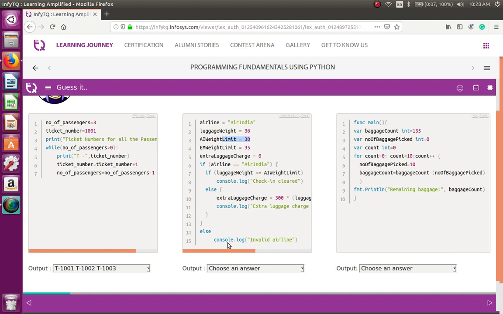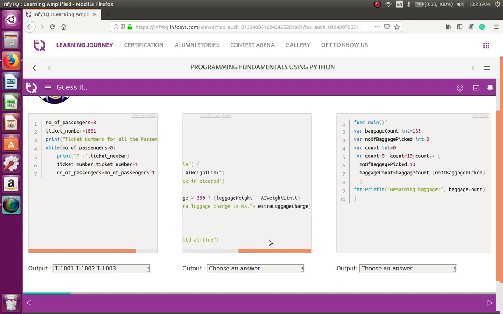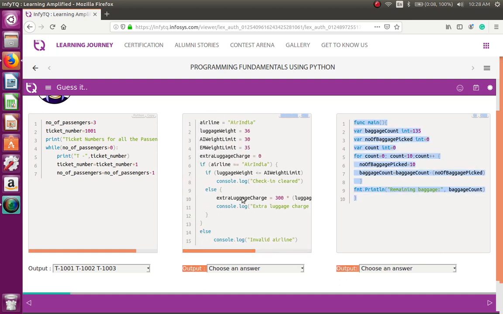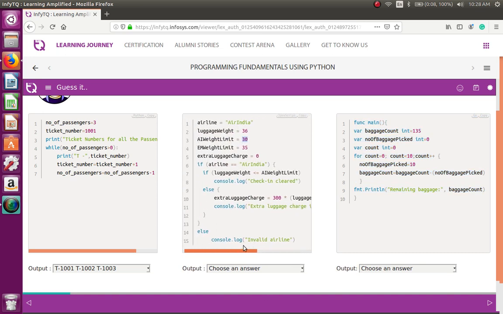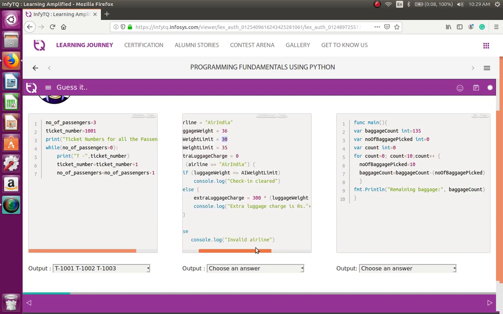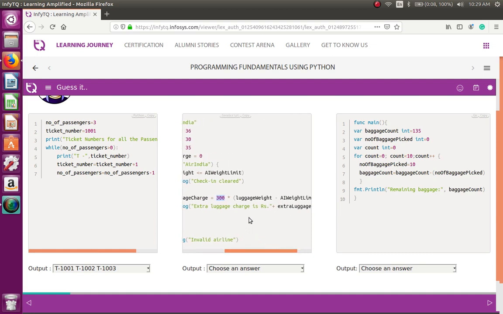Extra luggage is equal to 300 into luggage weight minus Air India weight limit. Luggage weight is 36, Air India weight limit is 30, so 36 minus 30 becomes 6. 6 into 300 is 1800. So you will get a message: extra luggage charge is rupees 1800. This is the output for this. Look at the third piece of code.